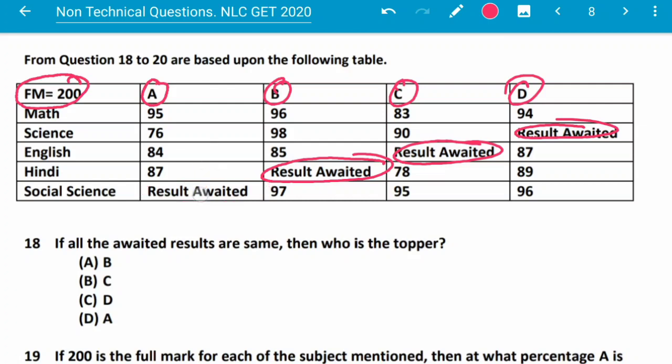So here we will add all the numbers for each student. For A, this is 95 plus 76 plus 84 plus 87.